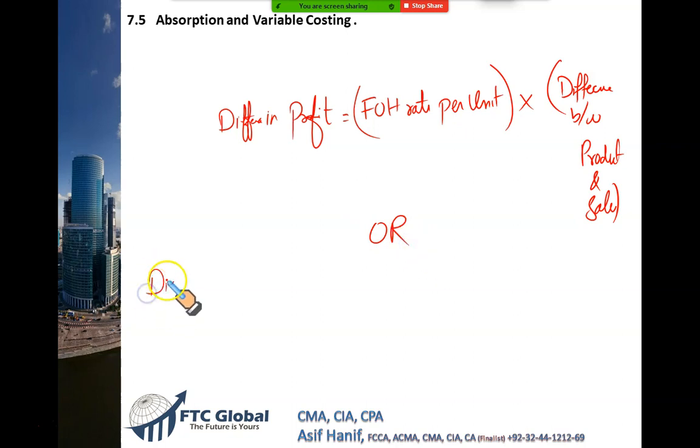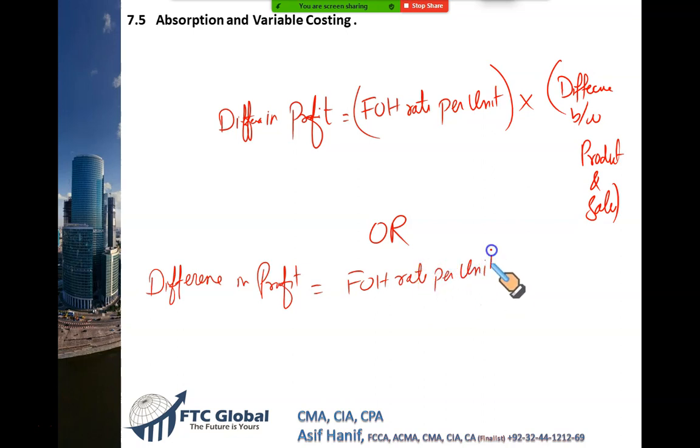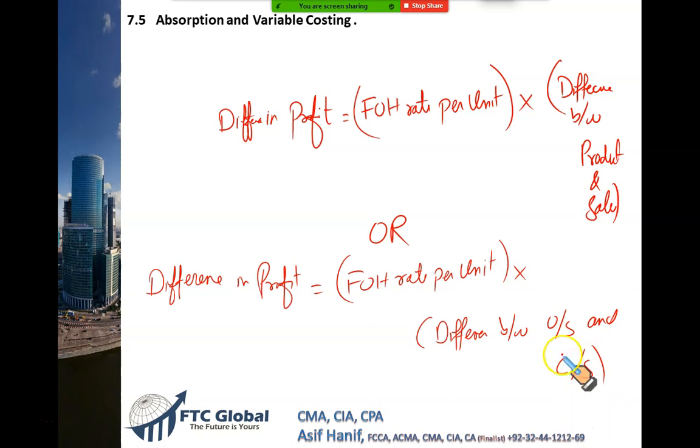Difference in profit under both systems is equal to fixed overhead rate per unit. This is a very, very helpful formula, gentlemen. Please try to remember that. Multiplied by the difference between opening stock and closing stock. If your opening and closing stocks are given, you use the downward one, this one. And if the production and sales are given, use the up one.